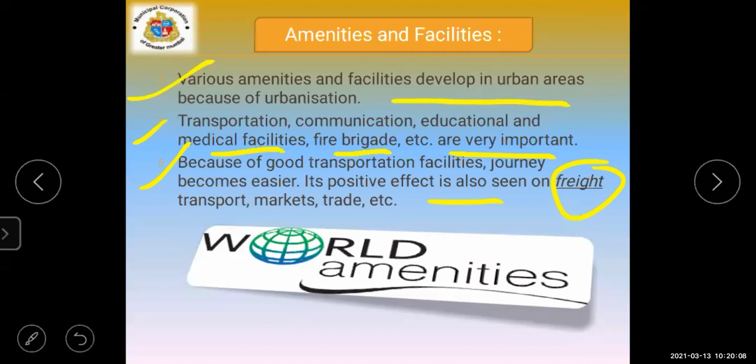Next, all these were the advantages of urbanization. First was social harmony, second was modernization, third was amenities and facilities. Okay, these were the advantages of urbanization. Now we are going to see the problems. Yes, what are the problems when the city is urbanized? There are some problems, disadvantages also, that we have to look at.